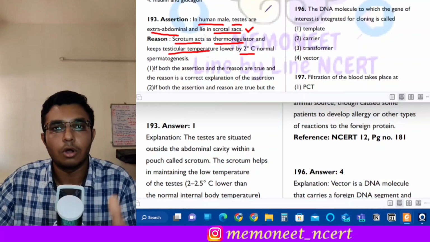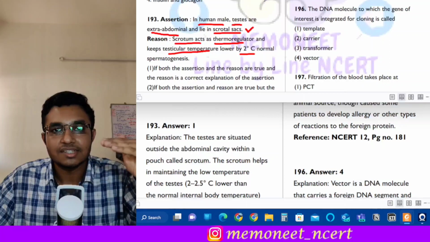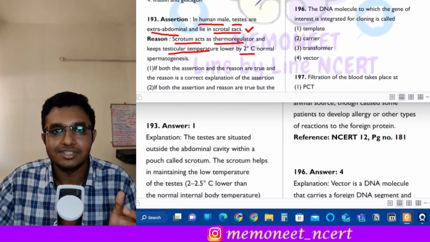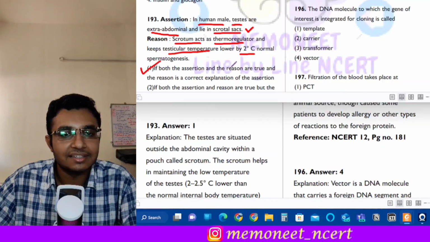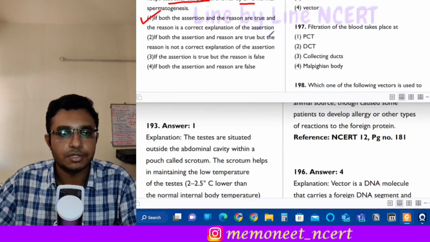Now see, normal spermatogenesis does not occur at human body temperature. It requires a slightly lower temperature, and that lower temperature is maintained by the scrotal sac. So here both the assertion and reason are correct, and the reason is also a correct explanation for the assertion. So the answer will be option 1.